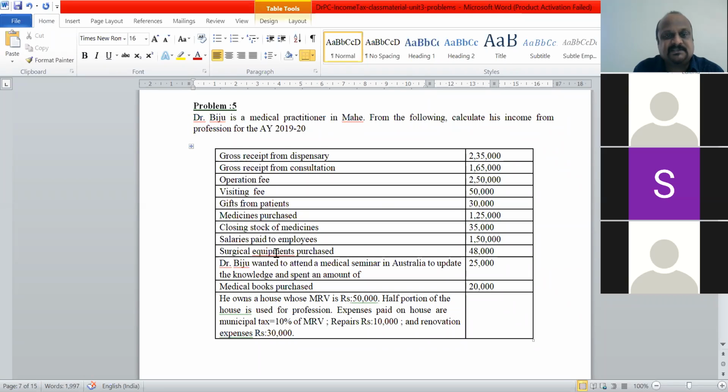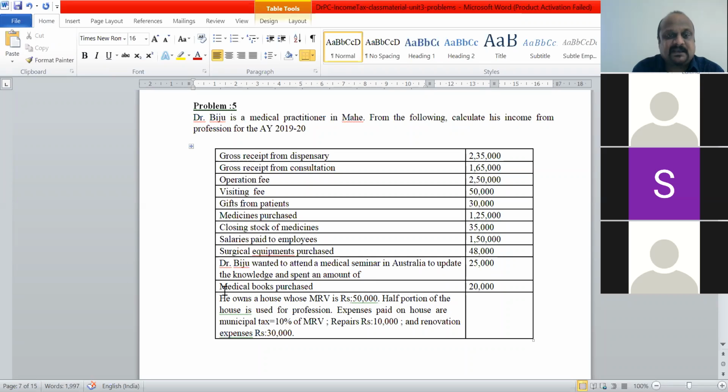Suppose surgical equipments used are of different nature, of life-saving nature, then the rate of depreciation is different. But these are ordinary surgical equipments, so the rate is 15%. Dr. Biju wanted to attend a medical seminar in Australia to update his knowledge and spent an amount of 25,000. So whatever he has spent to update his knowledge required for his profession, that is again allowed. So 25,000 is permitted.